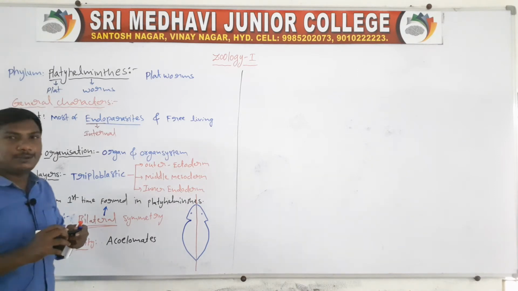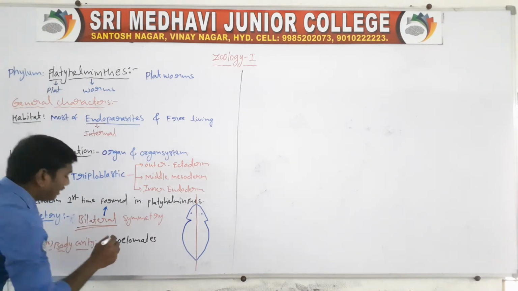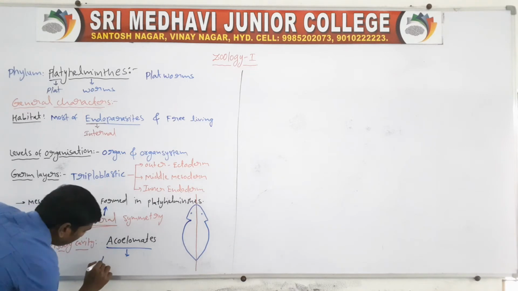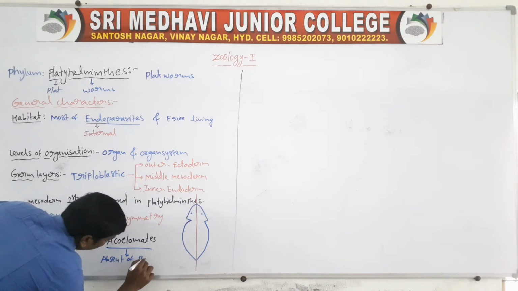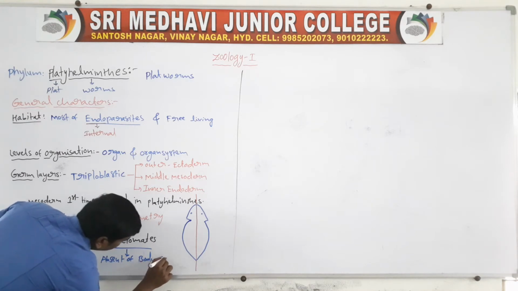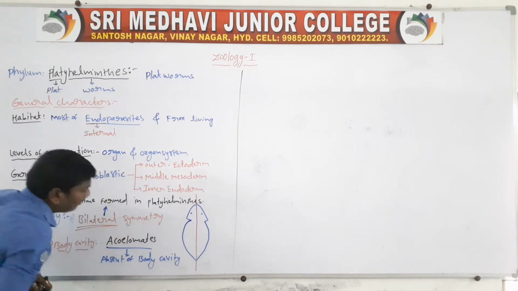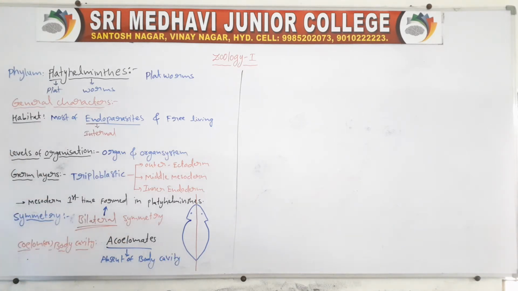Acoelomates means absence of body cavity.